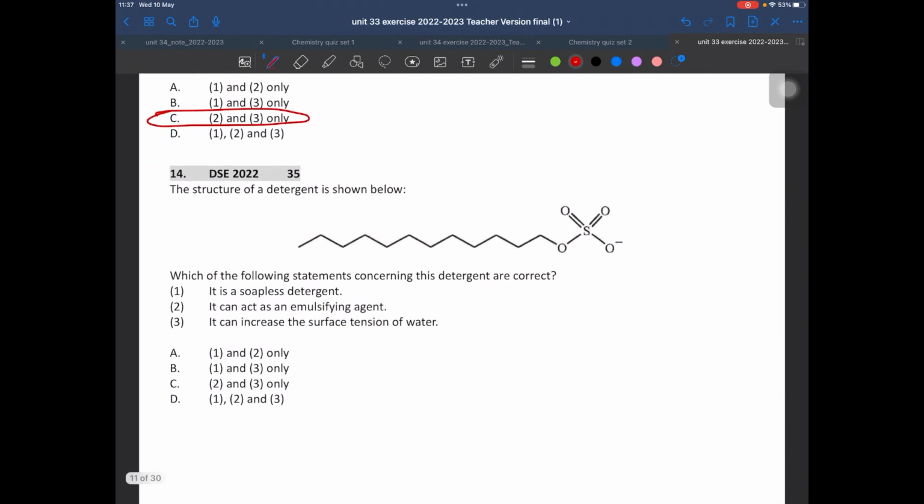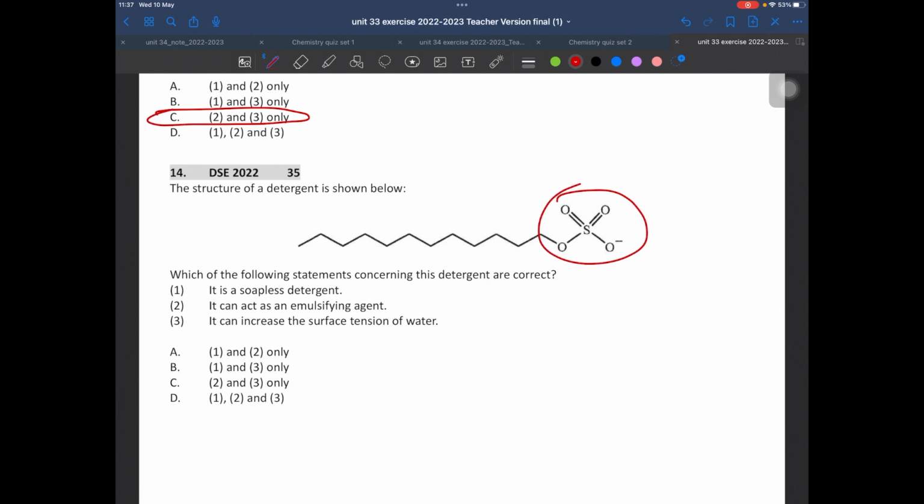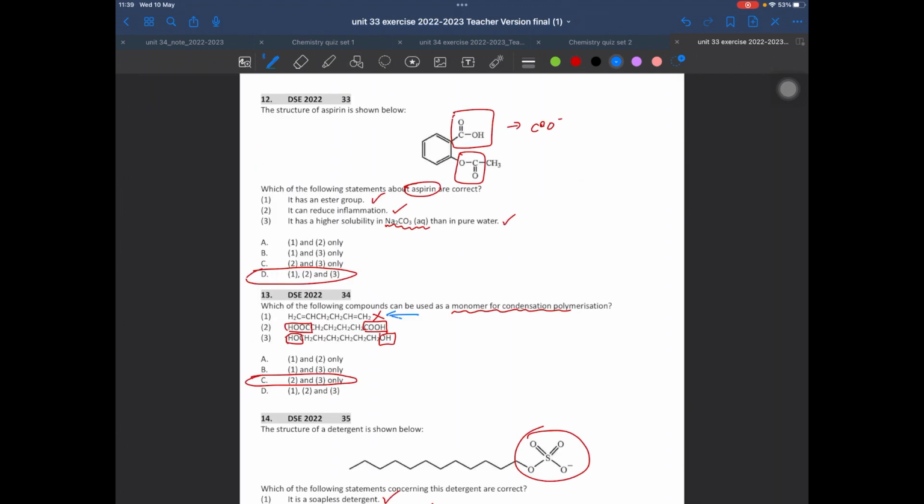Question 14. Again, this is a soapless detergent. Good. Emulsifying. Good. It can increase surface tension. It looks similar to the previous one, right? Yes, it is almost the same as the previous case. Well, that's the end of the multiple choice part.